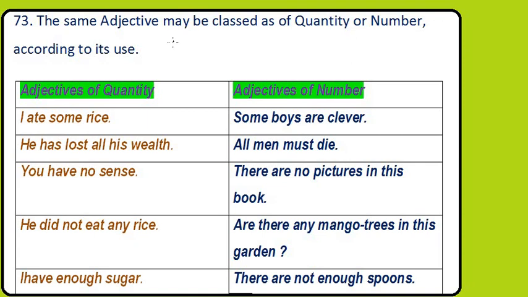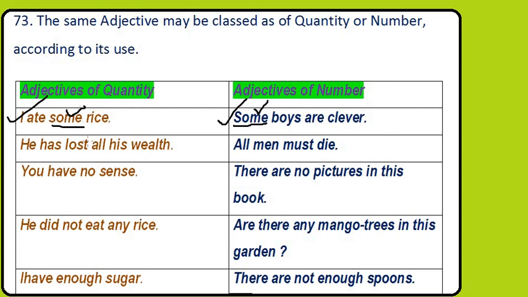Now we have come to almost the last part of our discussion. Here we will classify adjectives of quantity or number according to their use. Almost all the words are used in different kinds of adjectives, but it will be seen that in different sentences they are used in different manners. Adjectives of quantity: I ate some rice. Adjectives of number: some boys are clever. Which is the common word? That is some. Both are used as adjectives in these sentences.